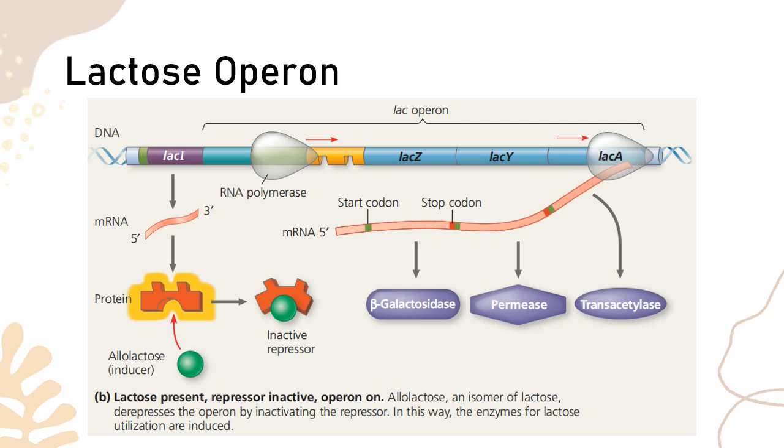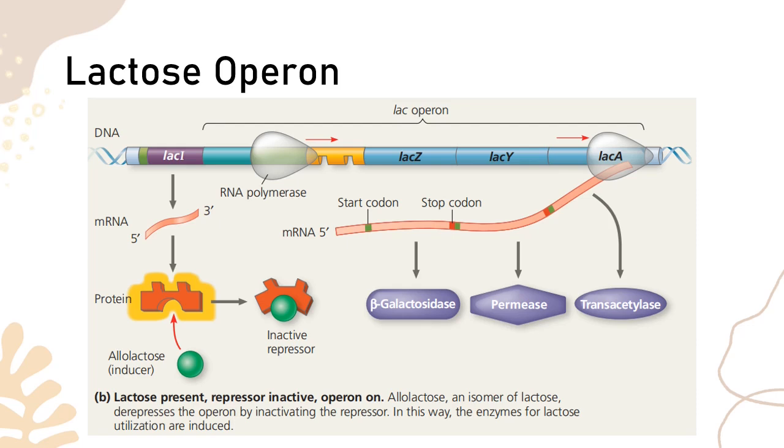It will not be able to transcribe the different structural genes. So you can see here the absence of lactose makes it reasonable for the lactose operon to be turned off, and the reason it is turned off is because the regulatory gene produces an active repressor that will be attached to the operator gene.